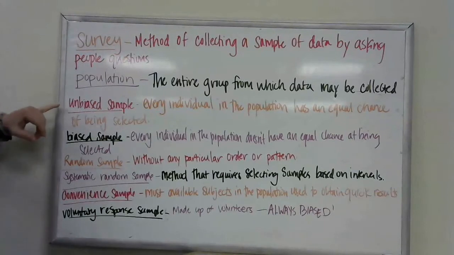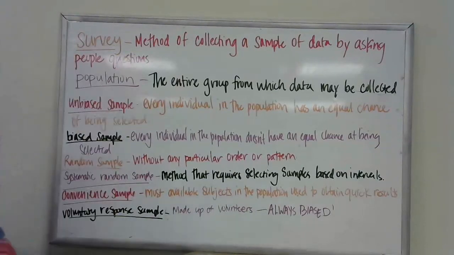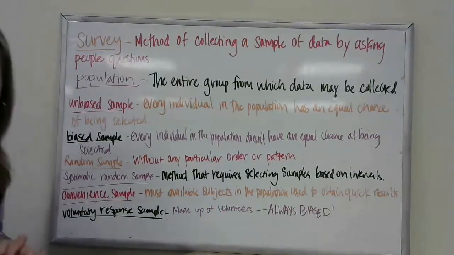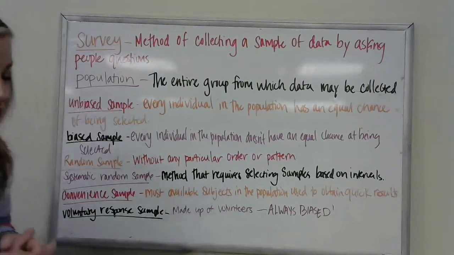An unbiased sample: every individual in the population has an equal chance of being selected. You're not being biased. You're not saying, oh, I'm only asking black-headed people questions today. It could be redheads, brown heads, blonde heads, purple heads, whatever. So it's unbiased. Or I'm just going to ask females today. It could be females, males, and I guess now unidentified genders.